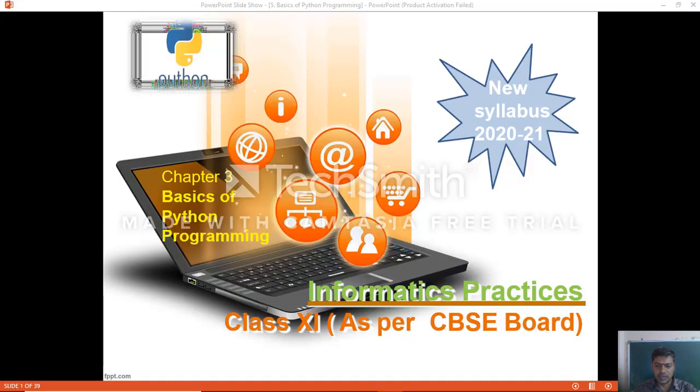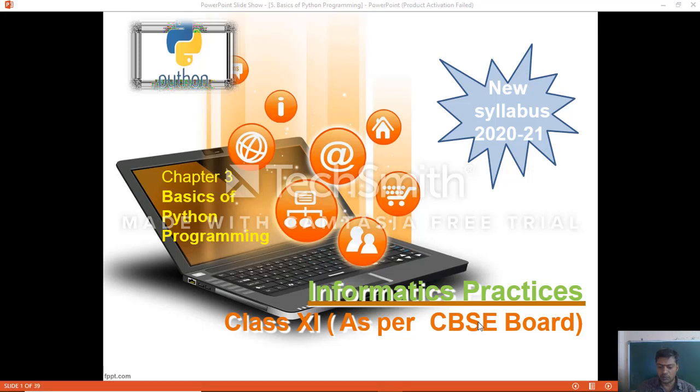Dear students, today we will see about the basics of Python programming. That is chapter 3 in our textbook, Fundamentals of Python Programming. We'll start from the introduction and then continue with how we can learn Python programming. In the previous class, we saw how to install the software and the different modes, interactive mode as well as script mode, and how we can execute a simple program in Python.